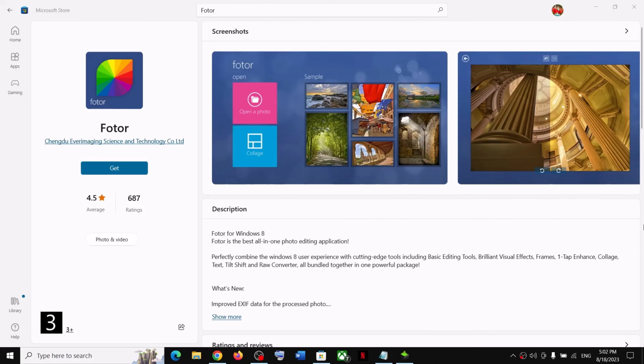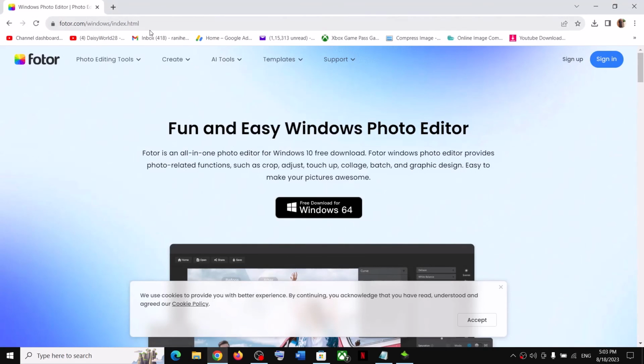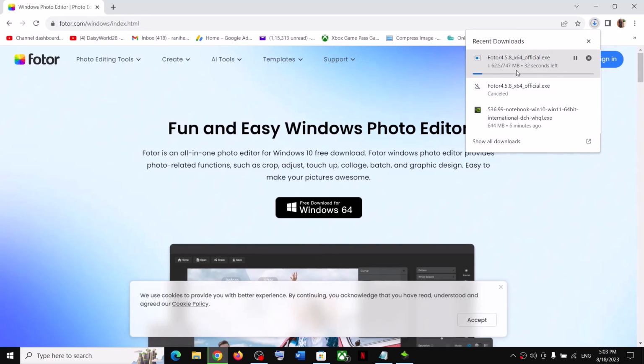Now still if you're unable to install it from Microsoft Store, in that case, you can go to Fotor website. The link is provided in the video description. Open this link in a browser. It will take you to Fotor website. Over here you can see free download for Windows. So click on it, and once the download is complete, run this exe file and install it.